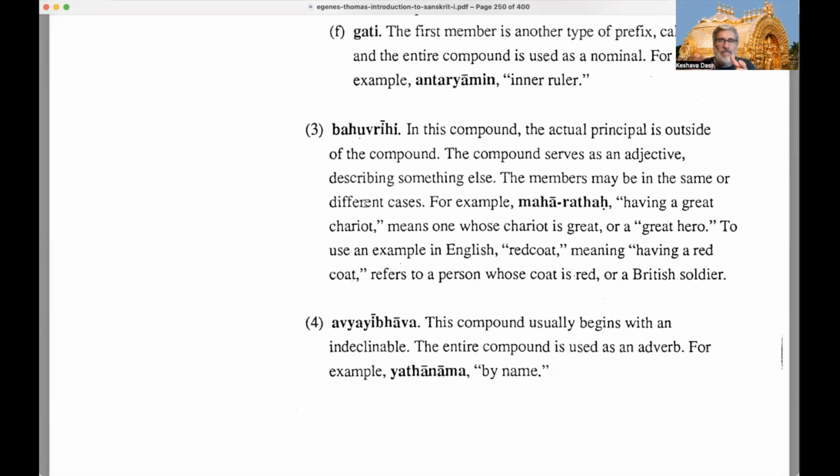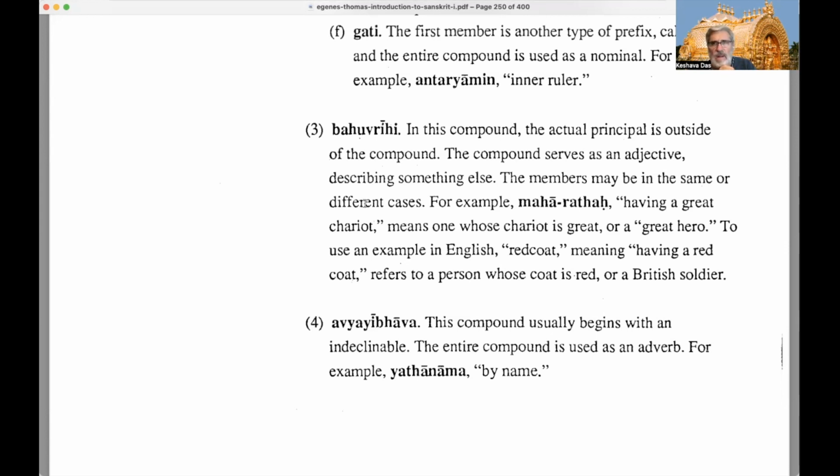So it says something about something, but it refers to something outside of the two words in the compound. So in this compound, the actual principal word is outside of the compound. It's not even there. It says something. It's a description, but there's no noun that it describes. There's no personality that it describes. So in this compound, the actual principal is outside. The pradhana word is outside of the compound. It's not in the compound.